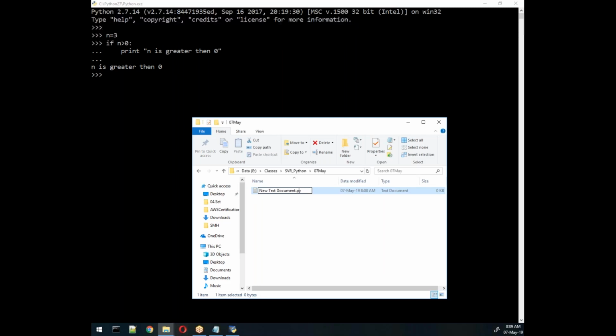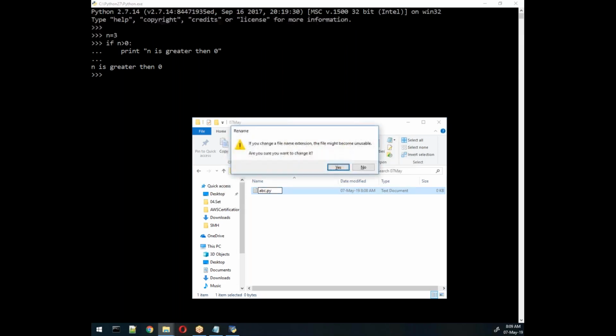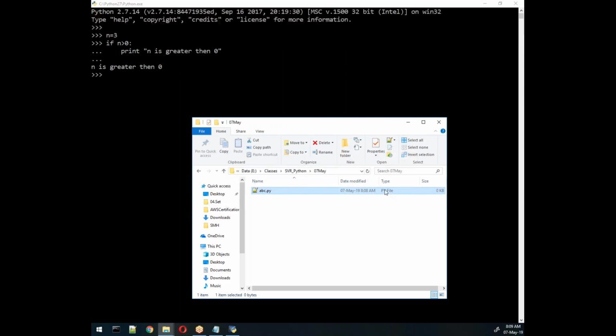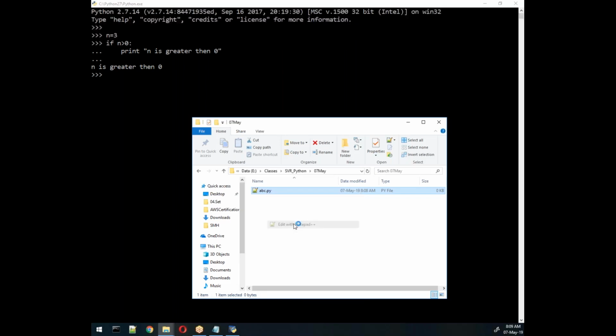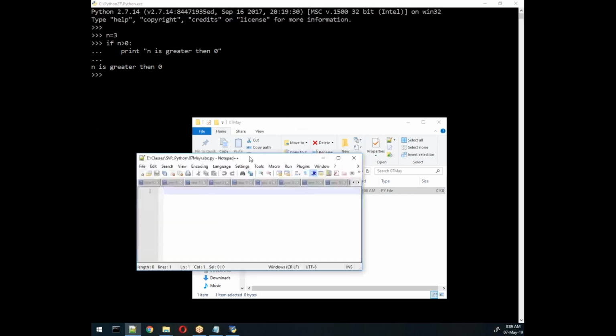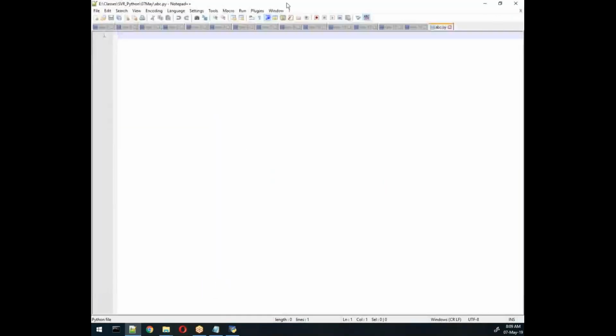So you need to write .py here, and you can write any name, like abc. If you see a py file here, that means this is a Python file. Now when you write any data, open it with Notepad++, and the data whatever we write, you should see it here directly.